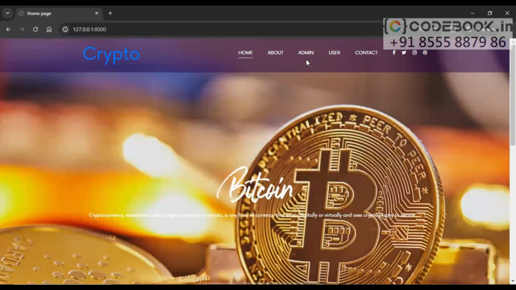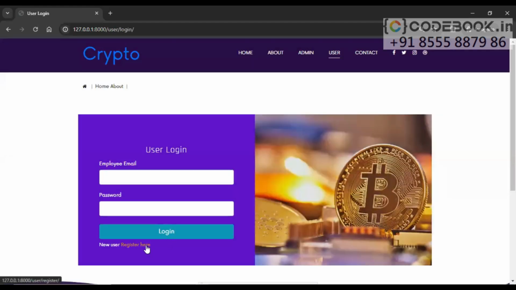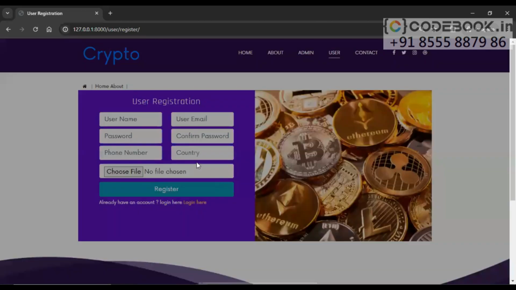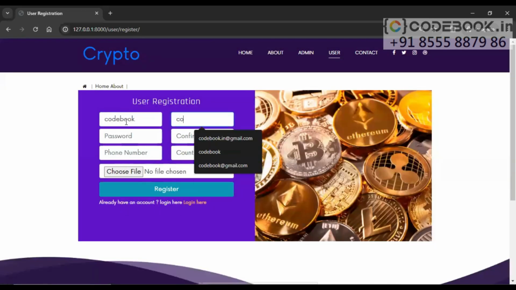There are two different types of users interacting in this project. First is the administrator, second is the user. Let's go to the user and try to register a new user here. Email ID, password, confirm password, phone number, country, profile photo.